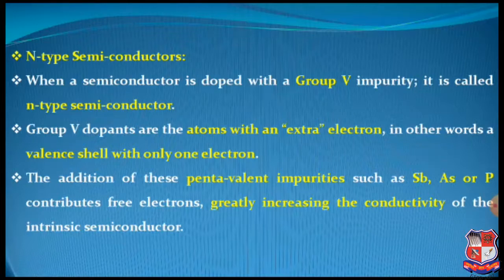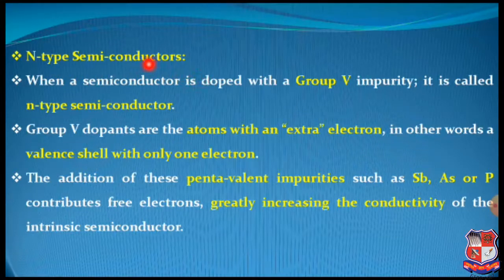So in that particular article, we have already proven a statement that it depends on the type of impurity. That means by adding the particular impurity, we have either an excess amount of electrons or an excess amount of holes. So when there is a case of excess electrons, we have negative type semiconductors.